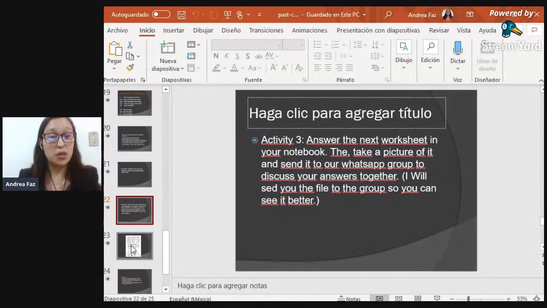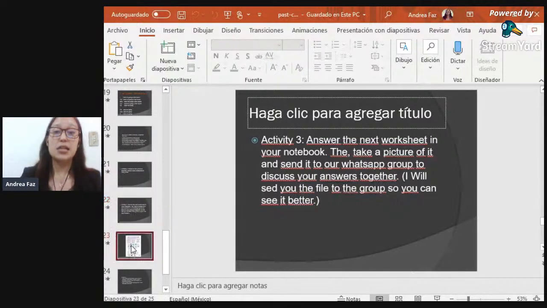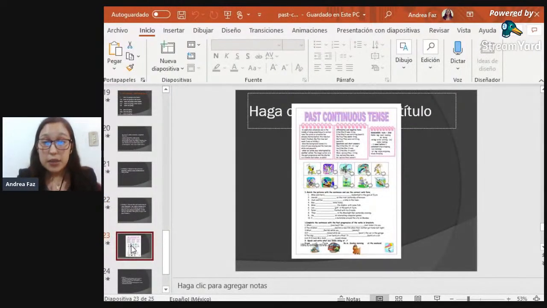Then in our WhatsApp group, we're going to have the opportunity to discuss together your answers, and we're going to verify together if they were correct or not. This is going to be our worksheet. It's going to be, again, a past continuous tense, but we're going to be working with reading and with associating some words and completing blank spaces. So it is something that you are familiar with.